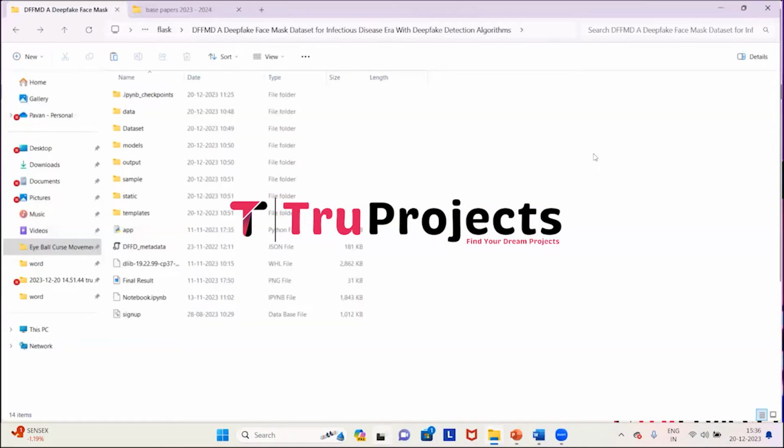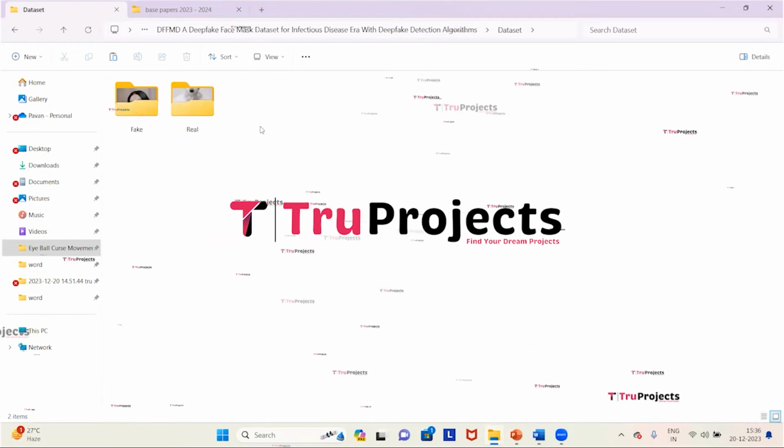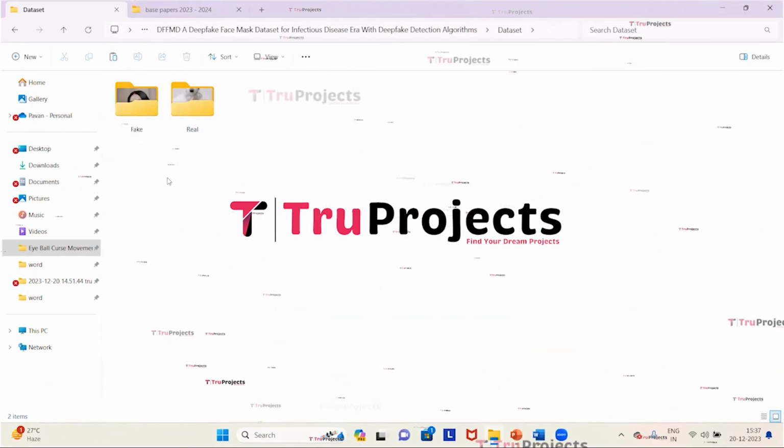This is the code folder of the project. This is the dataset folder in which we have two classes, which are fake and real. In this we have videos and we use these videos for training the algorithms.